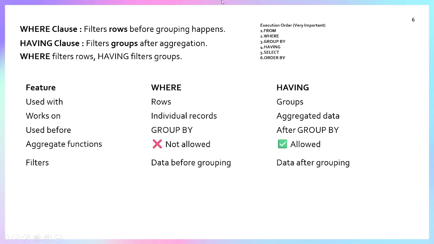And for more detail, you can see this: where works on the rows, having works on the group by records. This is the main definition you can use.